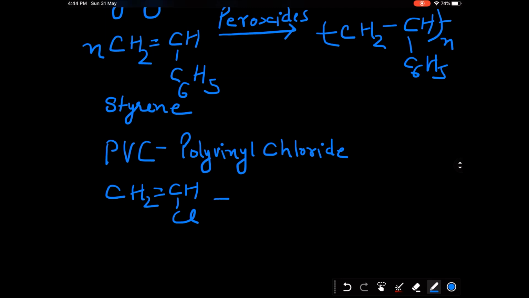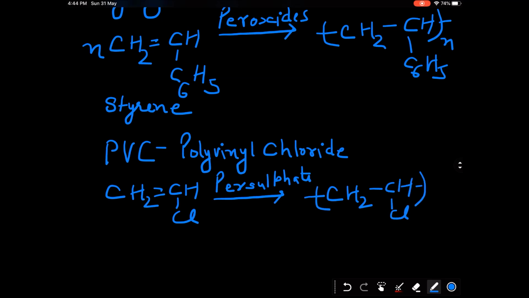It is also a free radical polymerization which takes place in the presence of persulfates. The pi bond will break and we get a polymer that is called PVC.